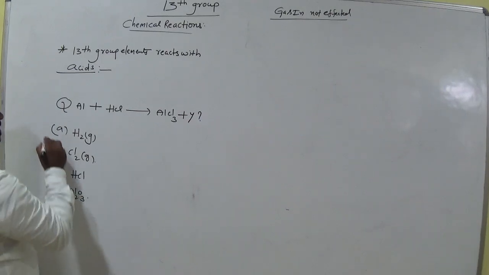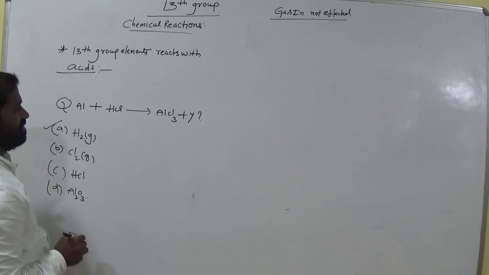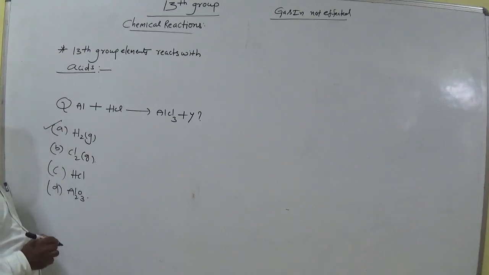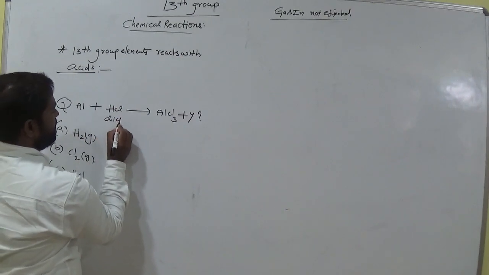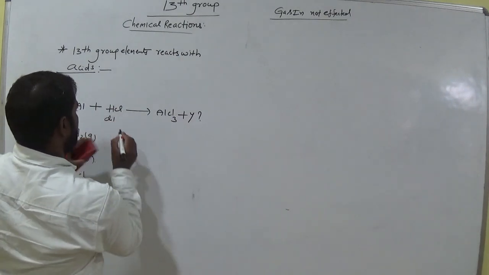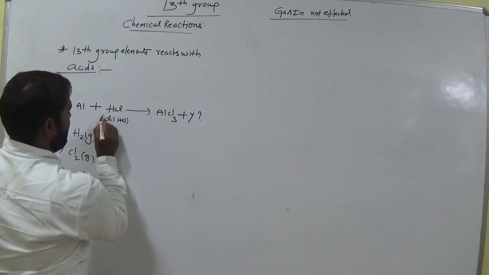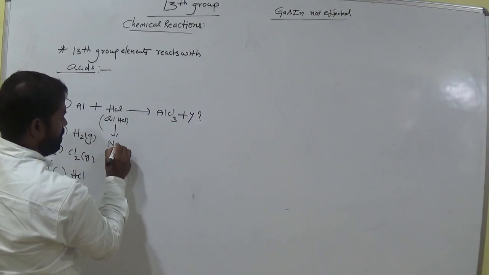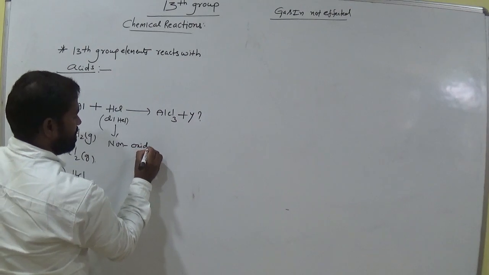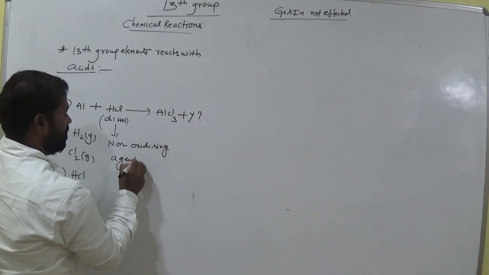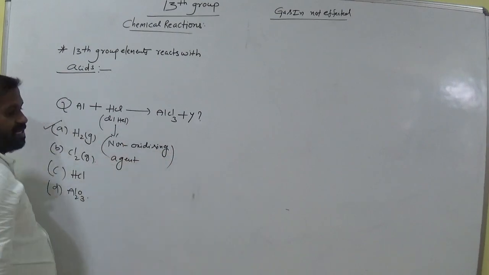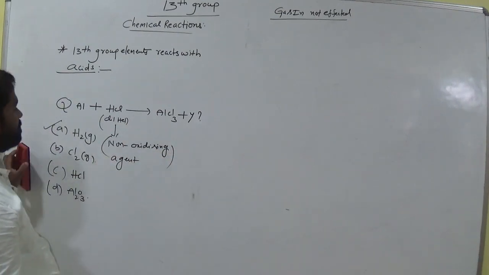Which one is correct? This is the correct answer. Am I right? H2 gas is liberated. Dilute HCl is a non-oxidizing agent. Is it clear, all of you? Okay, everyone.